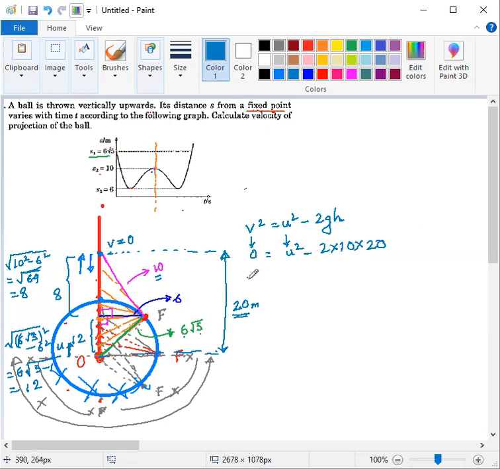Or we can conclude that u squared, the starting velocity squared, is equal to 400. Or we can write the starting velocity u equal to under root 400, so u equals 20 meter per second. So it is the solution of the question given in this situation.